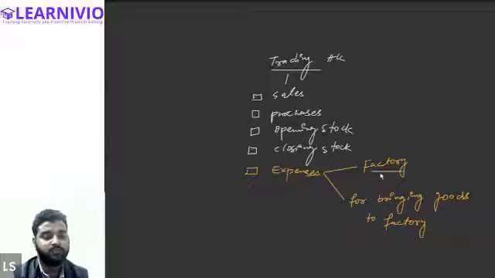All of these expenses are known as direct expenses. Is this clear, Hamad? Yes, sir.